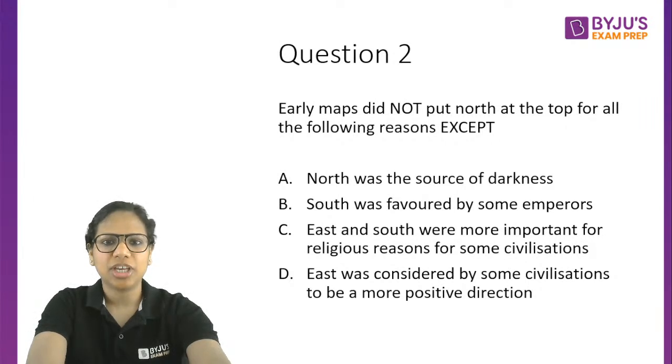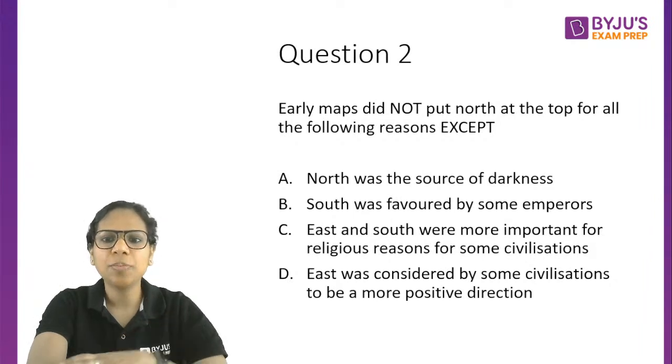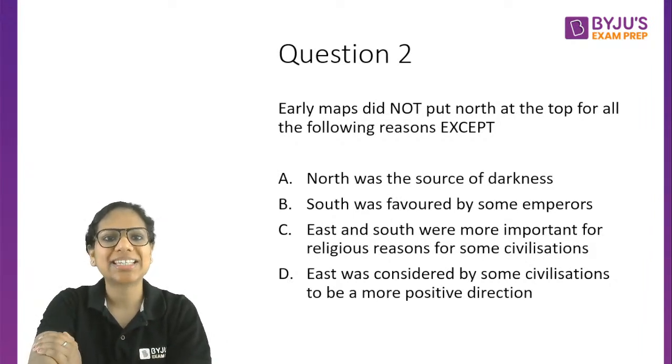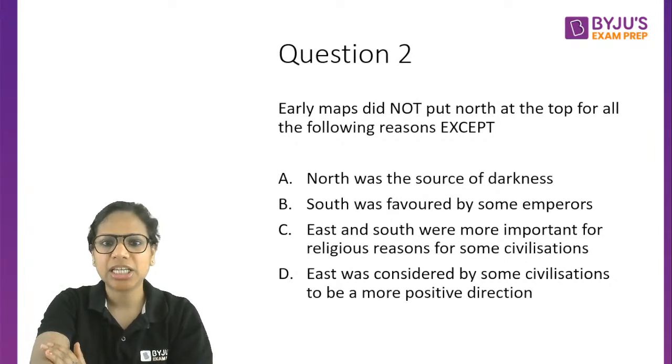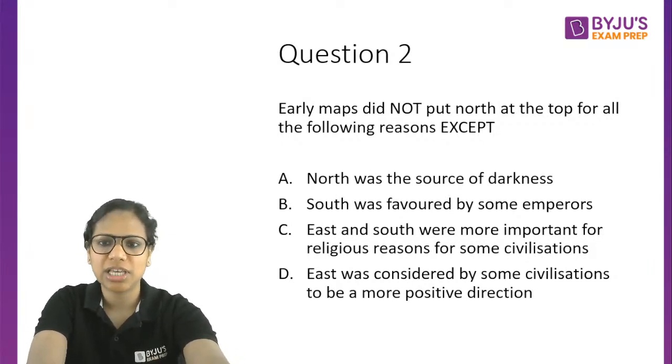You tell me, okay. Early maps did not put north at the top for all of the following reasons except. So did not, right? If let's say you are giving C as the answer, which quite a few of you have extended: East and South were more important for religious reasons for some civilizations.